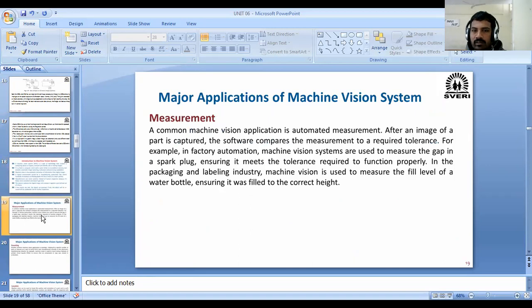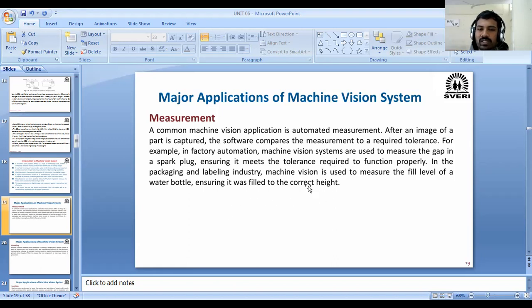And the major applications of machine vision, which are those? Measurement. You will find machine vision in measurement, in which machines? In the coordinate measuring machine, which is used to measure the three-dimensional objects of your part.